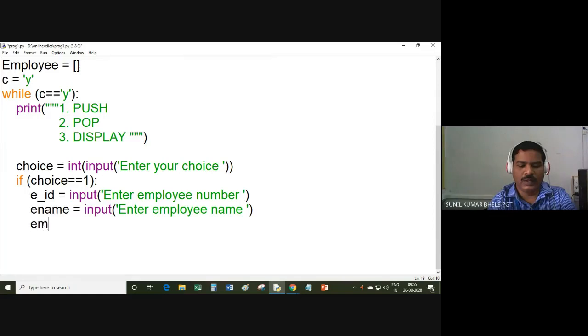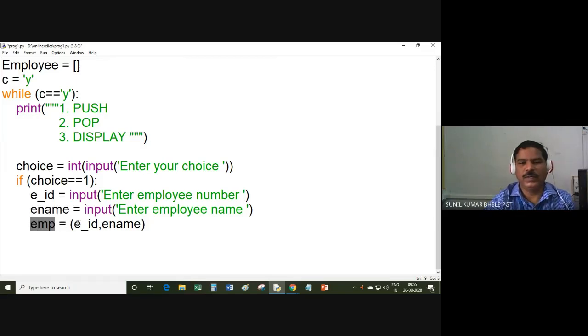Now I am creating one more variable. In this variable, I am passing two values inside the parenthesis. So you know that these round brackets denote the tuple. Tuple is created with the help of these round brackets. So I am creating a tuple. The name of the tuple is EMP.